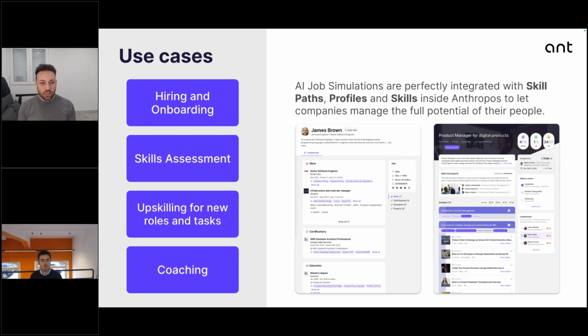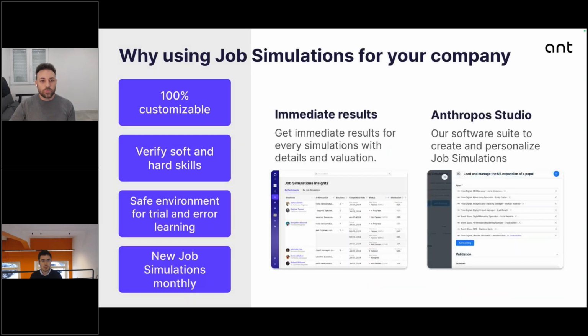Another important thing that I see as the real value of the job simulation is that it is 100% customizable. Think about that within your organization, you can invite more admins, so people that are in charge of creating new job simulations, managing the results of these job simulations, and seeing if they are working or not. So the idea also is to improve and manage it in the future.